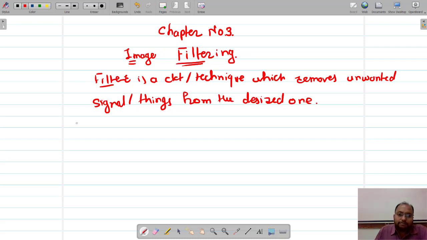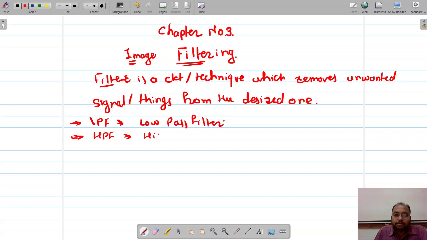There are different types of filtering in electronics. One is termed the low pass filter, which passes only low frequencies. You know this very well, but as we are starting this chapter, let us discuss it again. Then there is the high pass filter.